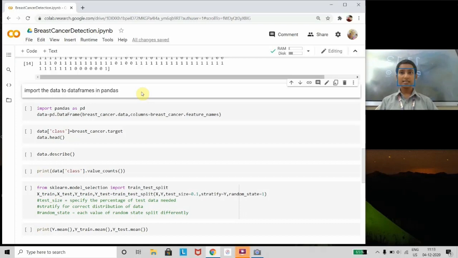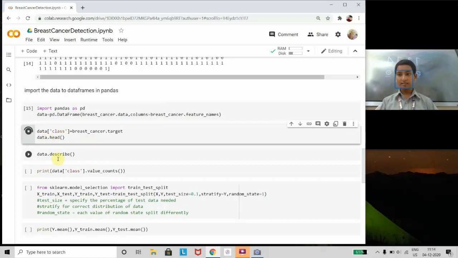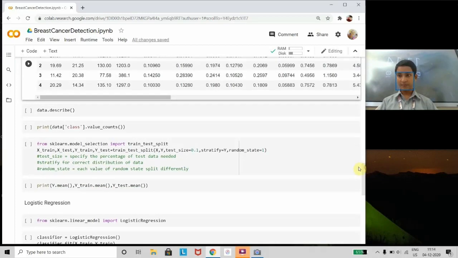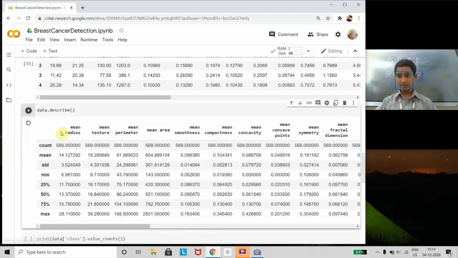But real world data is not compatible with our machine learning techniques. So here we are using Pandas. Pandas is a tool of machine learning language and its key data structure is data frames. Here we are converting the data into a data frame, and we are going to label the data into the form of classes based upon the target labels. And here let us see the description of the data available. So these are the mean texture, mean radius, and other features which are available in our dataset. And the description of the data will look like this.